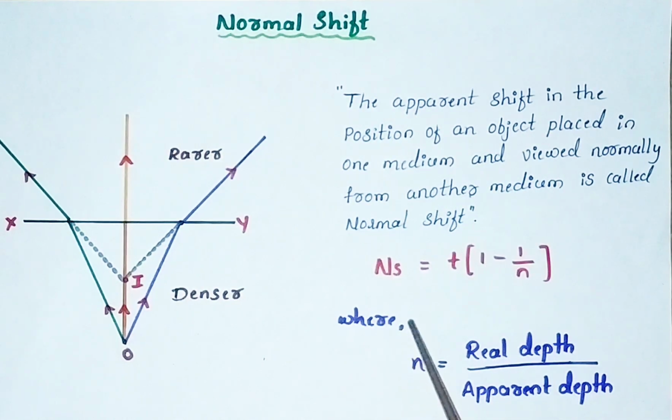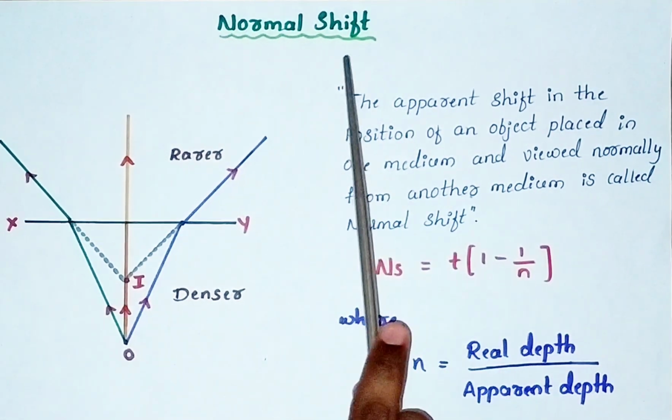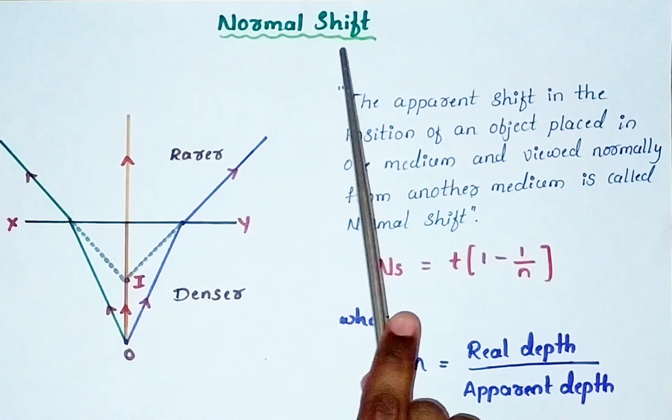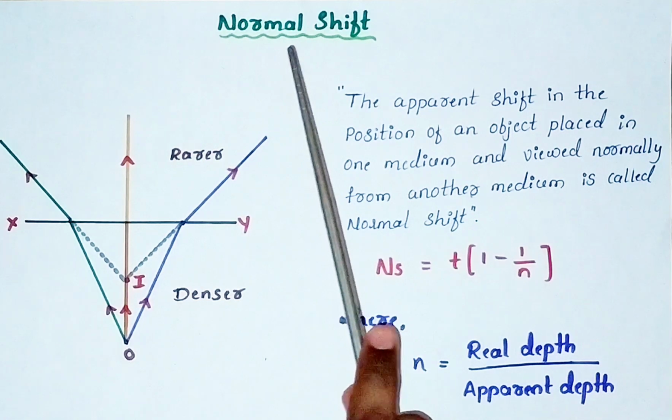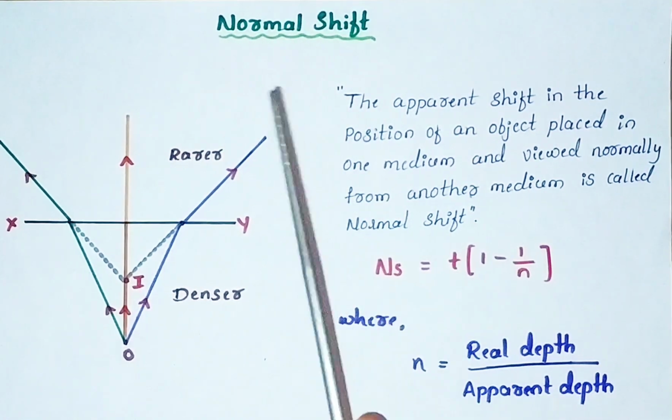Normal shift is given by the equation s is equal to t into (1 minus 1 divided by n). Again t is what? Thickness of the given medium. n means the ratio of real depth to apparent depth. So the equation is s is equal to t into (1 minus 1 divided by n). This is the equation for normal shift, and the example for normal shift is when we put a coin in a glass of water, it appears to be rising up, and it is all because of refraction of light.